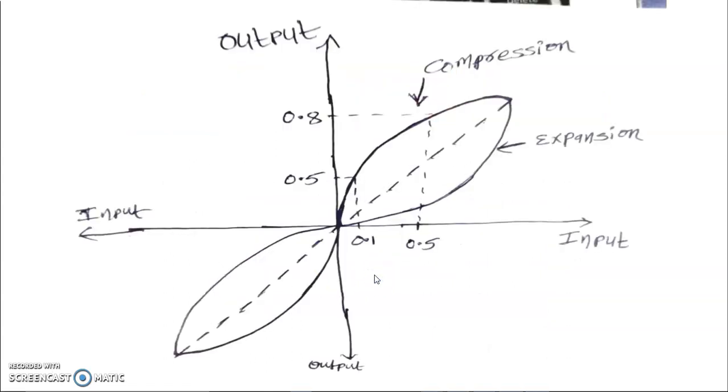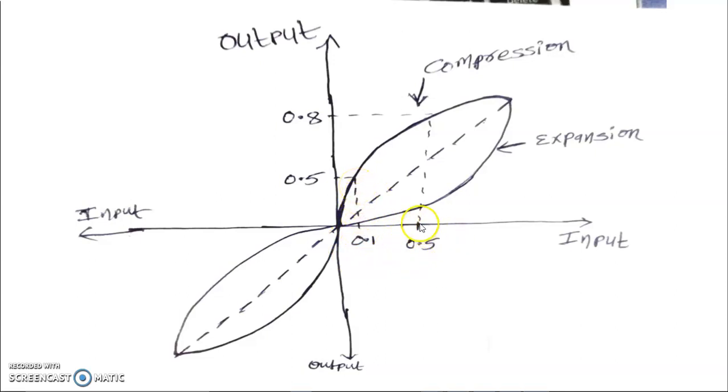See, these are the compression expansion curves. On the x-axis we have taken the input and the y-axis is the output. Let us consider 0.1 is the input amplitude, but this 0.1 volt is converted to 0.5 volts. It is nothing but the compression process. In the compression process, the weak signals or low voltage signals are amplified, increasing the amplitude of those signals.